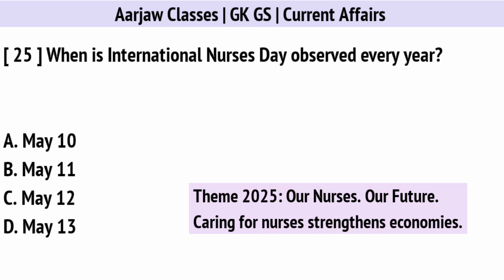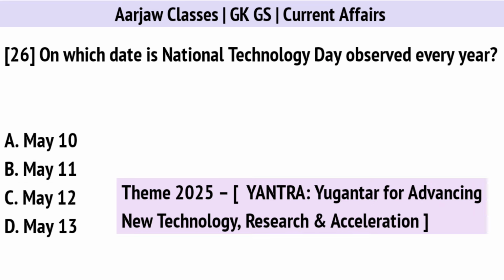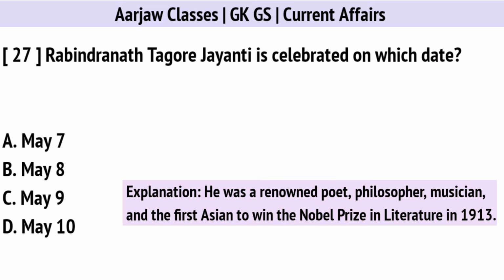When is International Nurses Day observed every year? Correct option is C. On 12th May. On which date is National Technology Day observed every year? Correct option is B. On 11th May. Rabindranath Tagore Jayanti is celebrated every year on which date? Correct option is A. On 7th May.